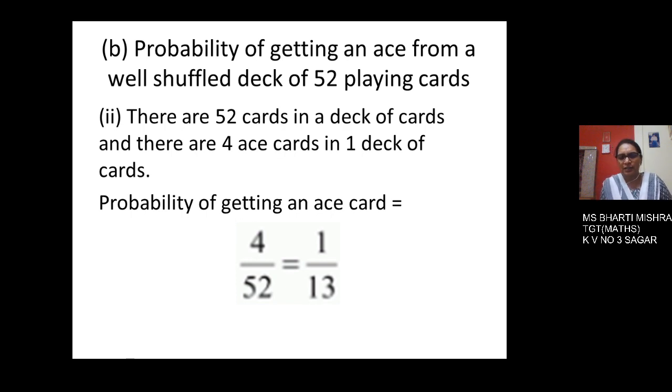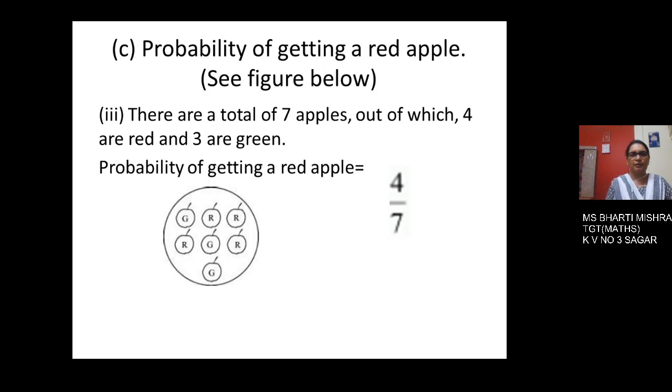In all the 4 sets there are actually total 26 black cards and 26 red cards. But in each set of 13 there is one ace. So in each of the 4 sets we have got one ace, that is number 1. So the chance of getting, that is the probability of getting an ace in a well shuffled deck of cards is 4 upon 52. On cancelling, the result comes to be 1 upon 13.